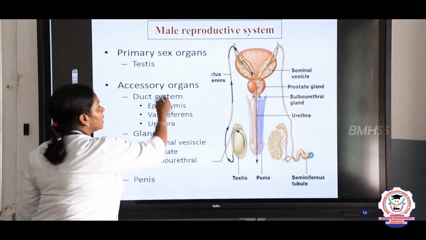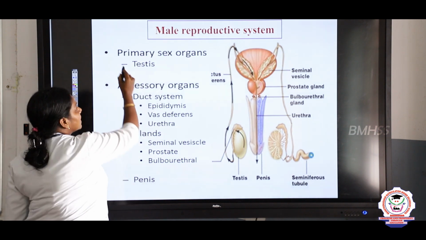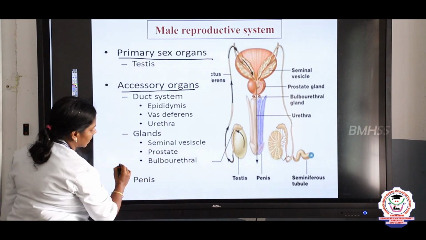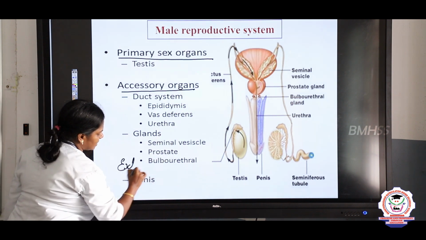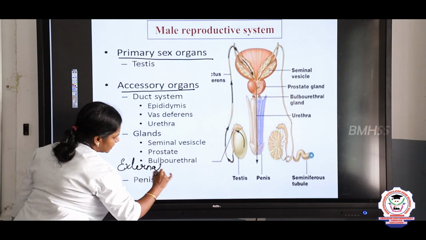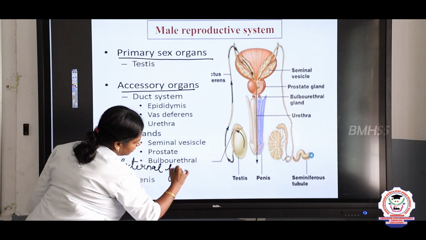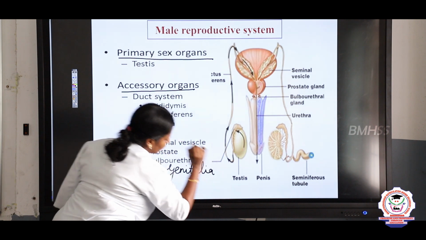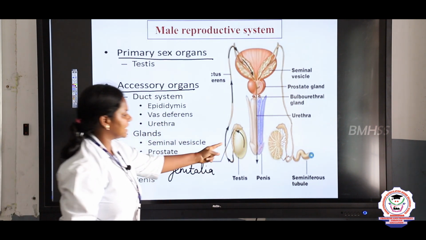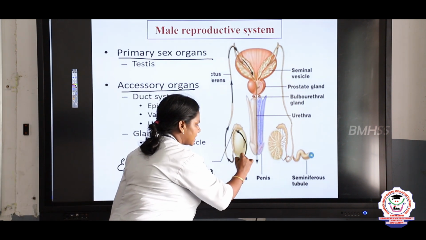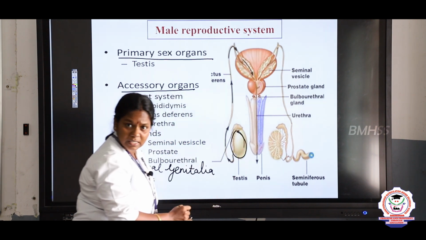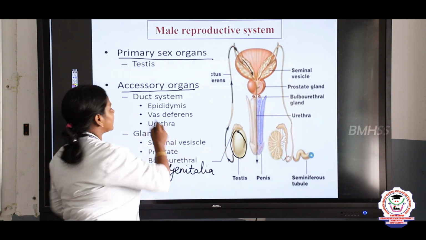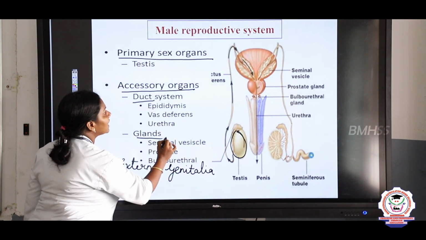First one, it consists of 3 parts. One is the primary sex organs, then the accessory organs, and the third one is the external genitalia. What do we say, children? External genitalia. First, the primary sex organs: it is the testes. Testes are the primary sex organs, and the accessory sex organs are divided into 2. One is ducts and another one is glands, right?